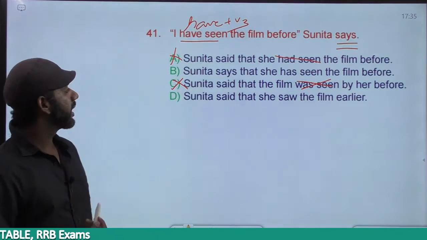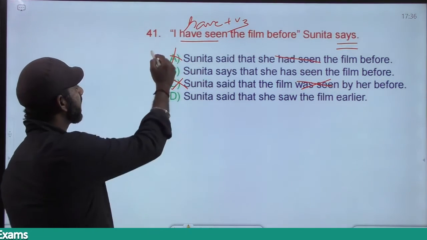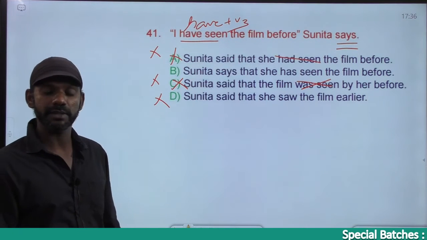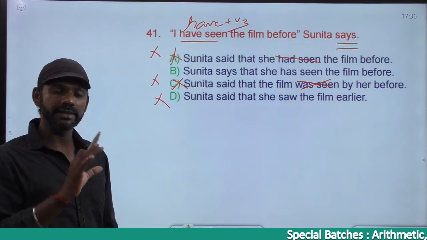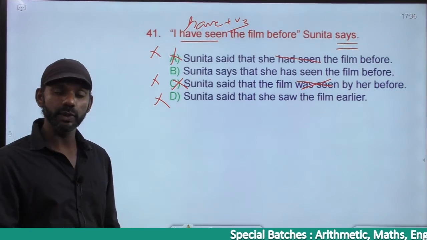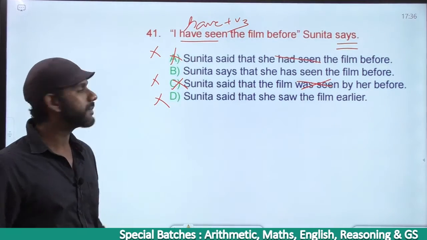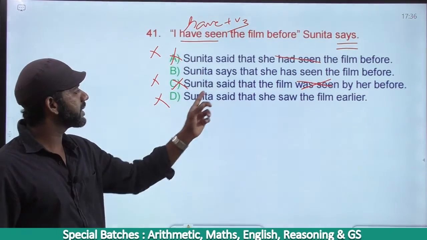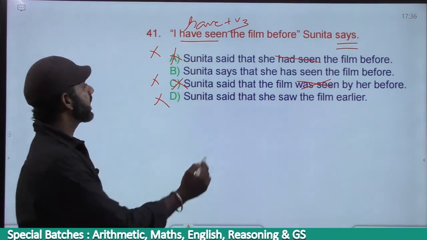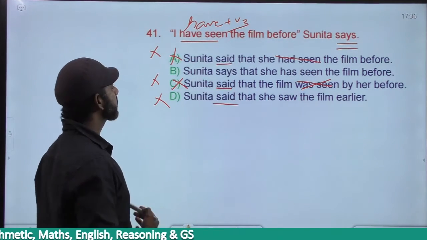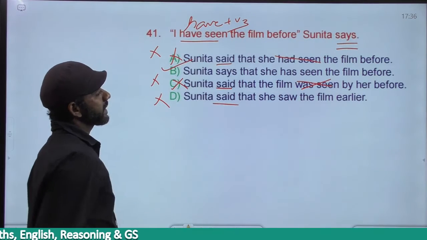Now here I eliminate C, A and D because of another reason, which is a simple concept. The reporting verb in the question is says, present tense. I told you we have no right to change the tense of the reporting verb. Easily A, C and D are gone, because A, C and D say said, past tense. We cannot change the tense of the reporting verb. Only one option is left.